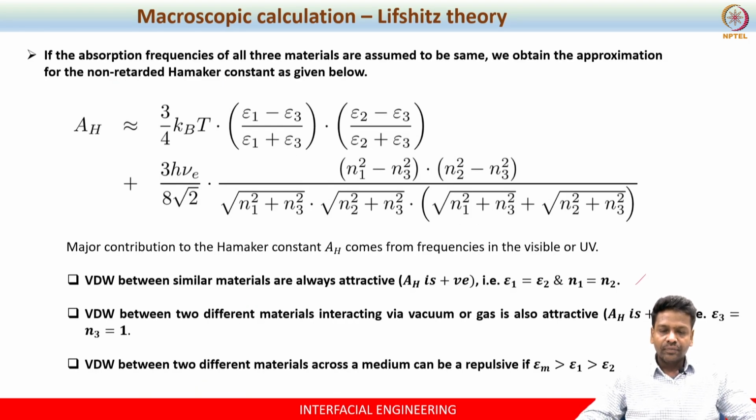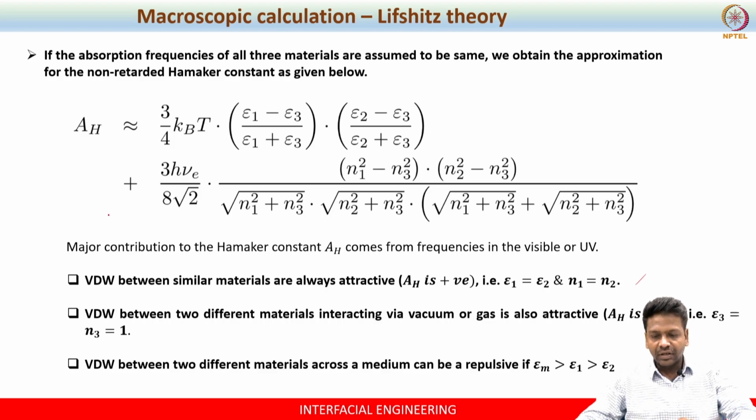Now if you assume that the material we deal with, let's say all three materials, have the same absorption frequency, that is nu, then you can reduce the level of complexity of the equation that we just described.